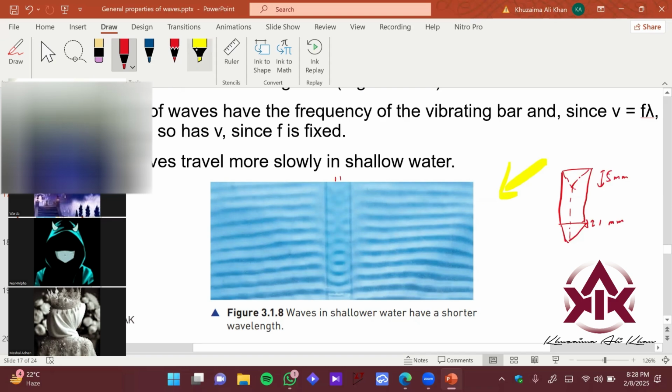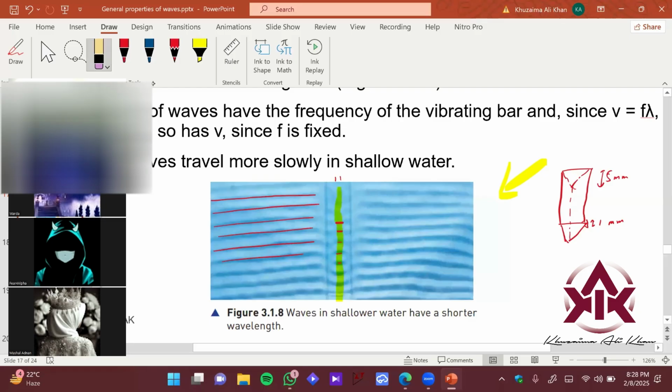So what is happening here? If you see closely, this center part, where the wave goes from the shallow part into the deep part, what is happening? If you compare the wave fronts, what are the wave fronts here? This is a wave front, coming from the top. And if you see from here, the wave fronts are pretty close to each other. You can see.